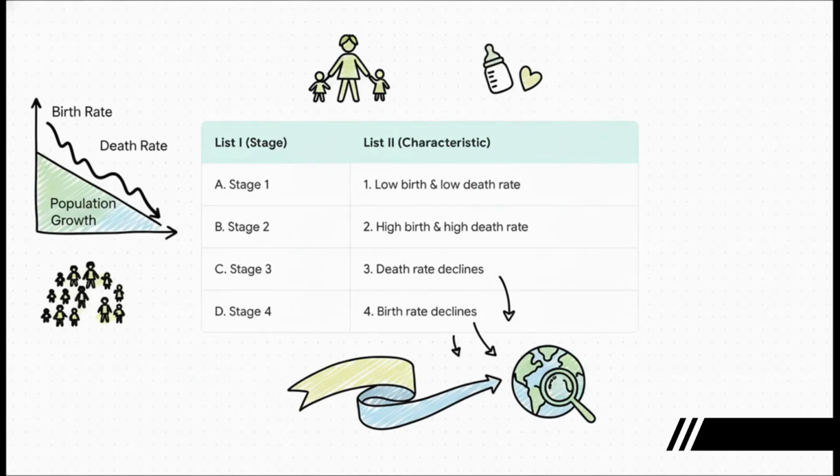Question 2. A classic match the following that tests your understanding of the demographic transition model. Go ahead and match each stage in List I with its correct characteristic from List 2. This is all about knowing that sequence. Pause the video and work it out.